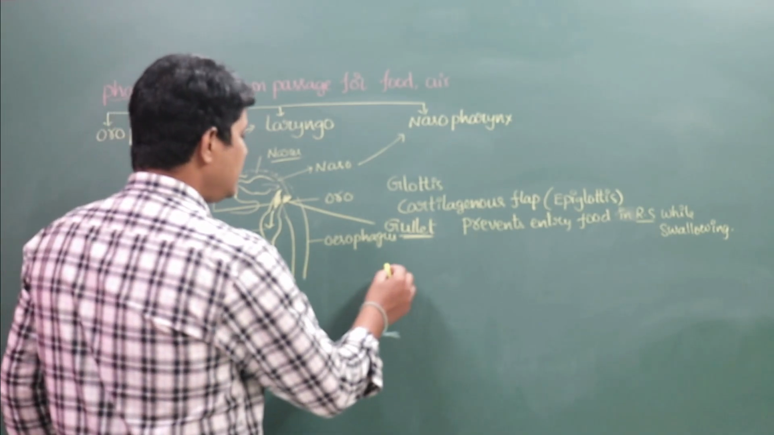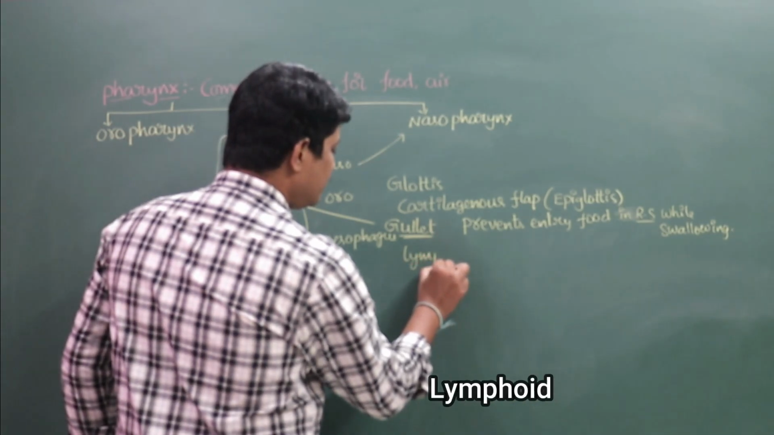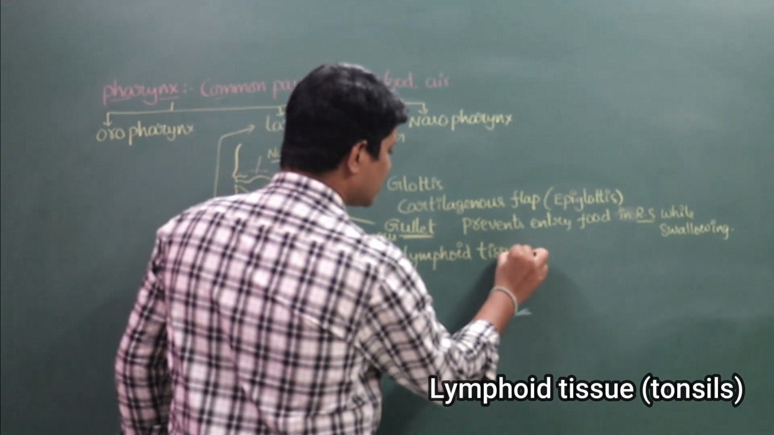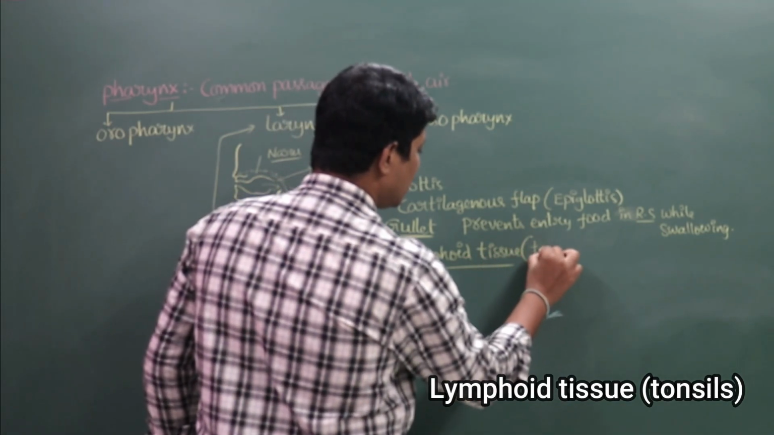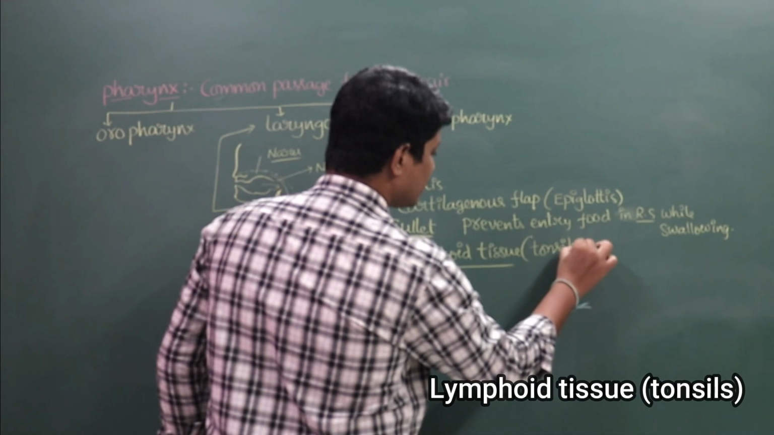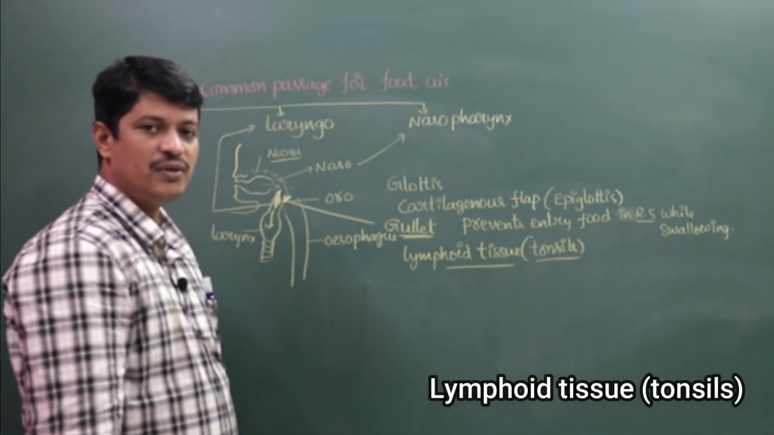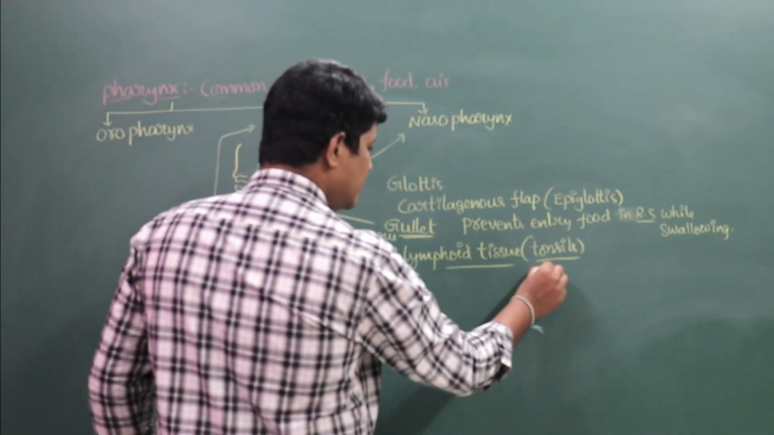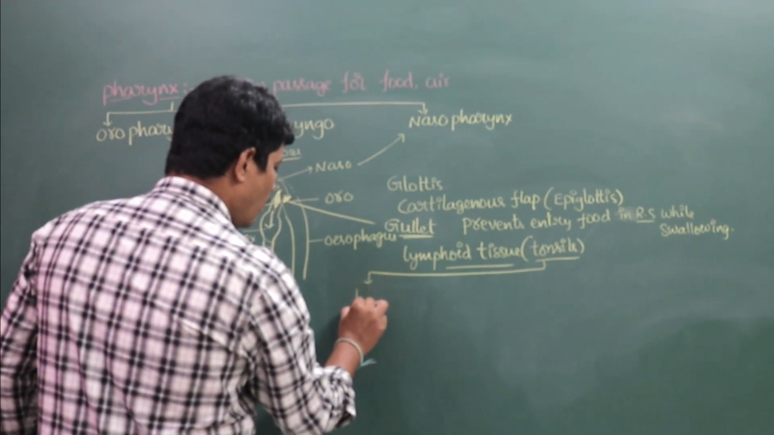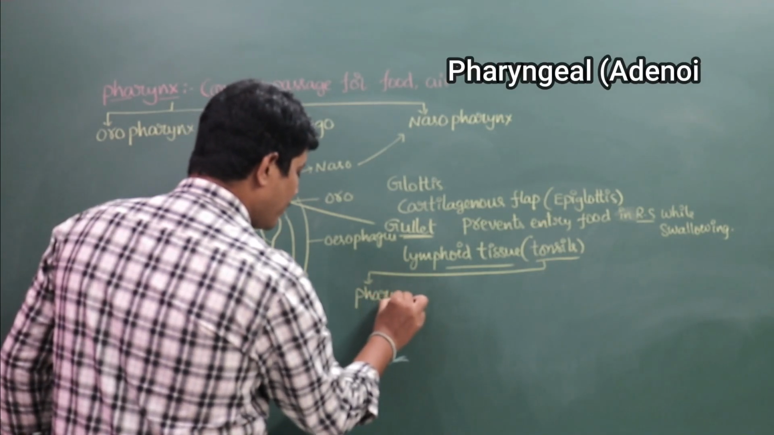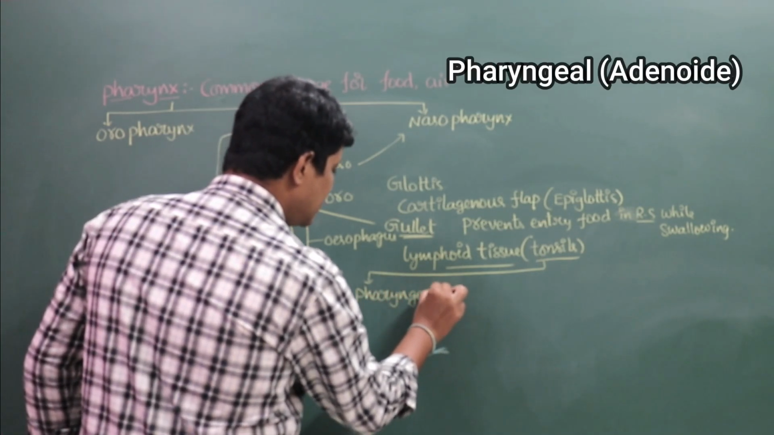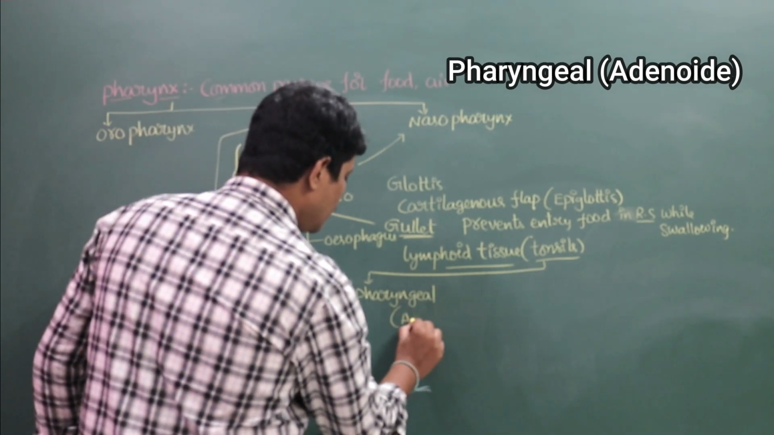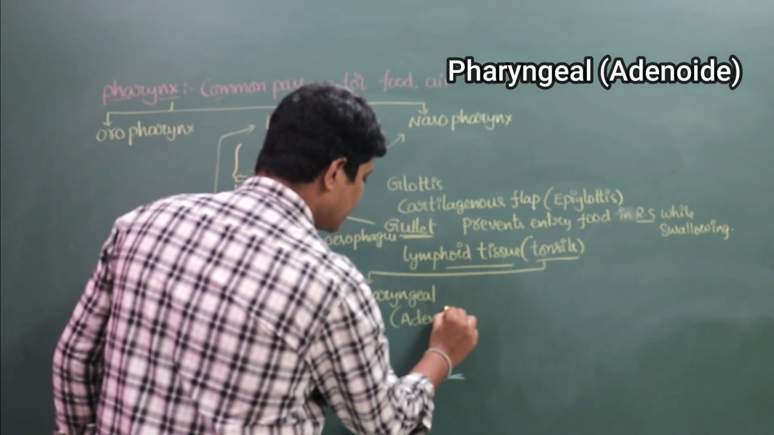Here in the pharynx region, it contains lymphoid tissues. The lymphoid tissues are known as tonsils. These tonsils are divided into three types. One is the pharyngeal tonsils. It is located in the pharynx. It is also known as adenoids.